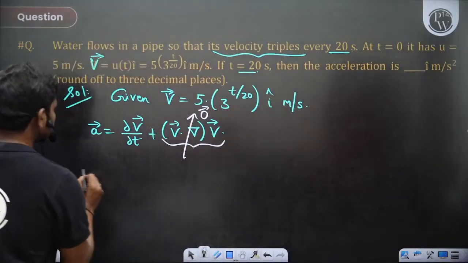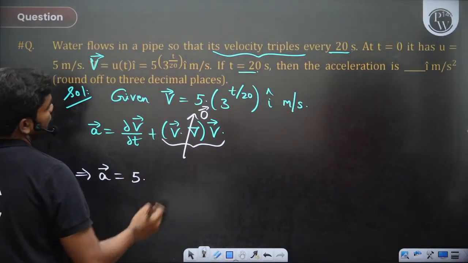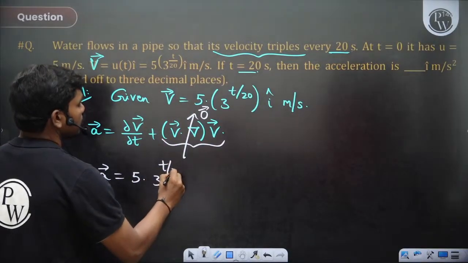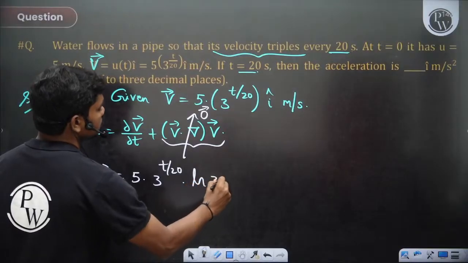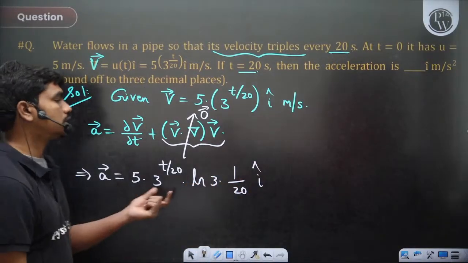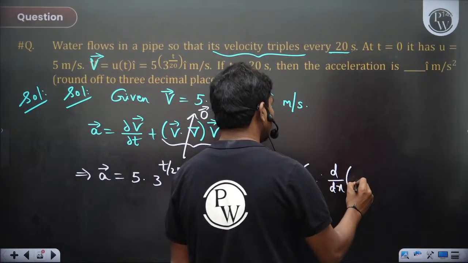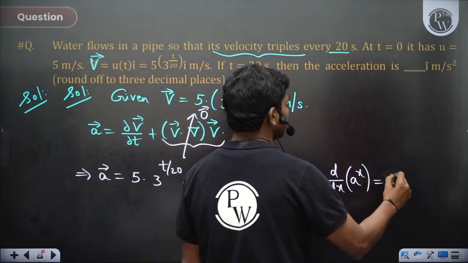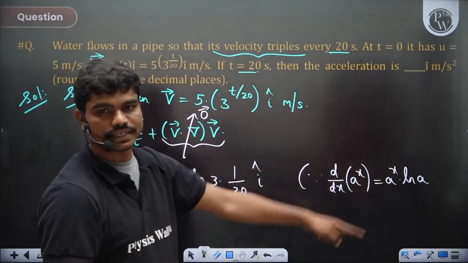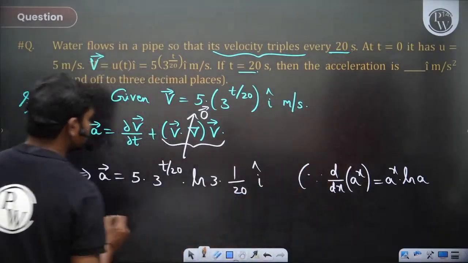So if you differentiate this, dou v by dou t is 5 into, differentiating the function 3 power t by 20, which is like a power x, so a power x into ln a, into the derivative of the exponent which is 1 by 20, times i cap. That's all.